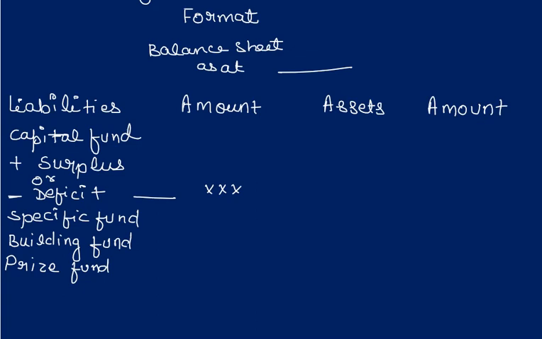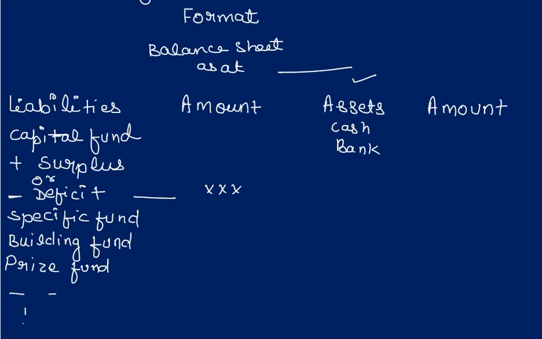Likewise, whatever items come in the liabilities, you have to write. Then for assets, you will check from the receipt and payment account whether any cash balance or bank balance is given. Here the closing balance will appear, because we are preparing the closing balance sheet.